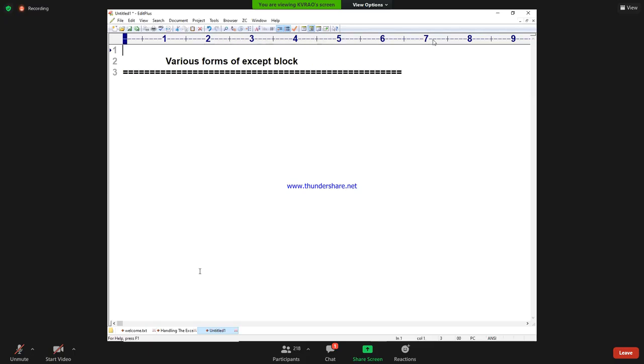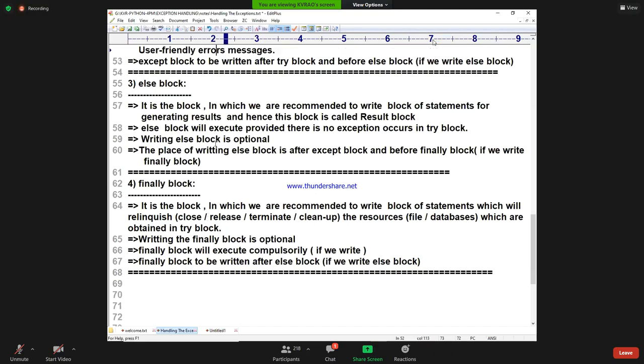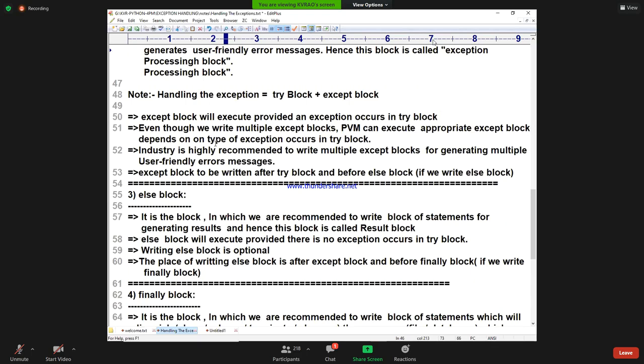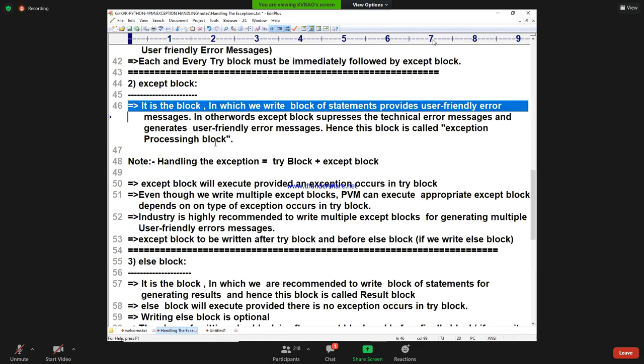So far you have seen only the plain except block. That's nice. We have seen that we just come out of the situation. Except block is used for what purpose? Exception handling. That's what I am saying. I'm explaining, but you people do not remember my content. It is the block in which we write the block of statements that provides user-friendly error messages.